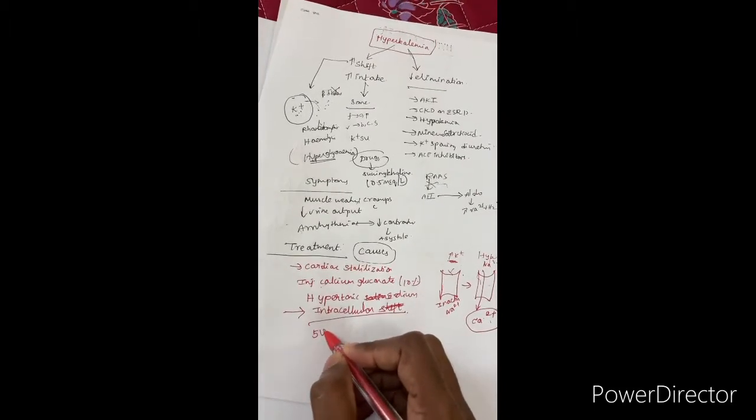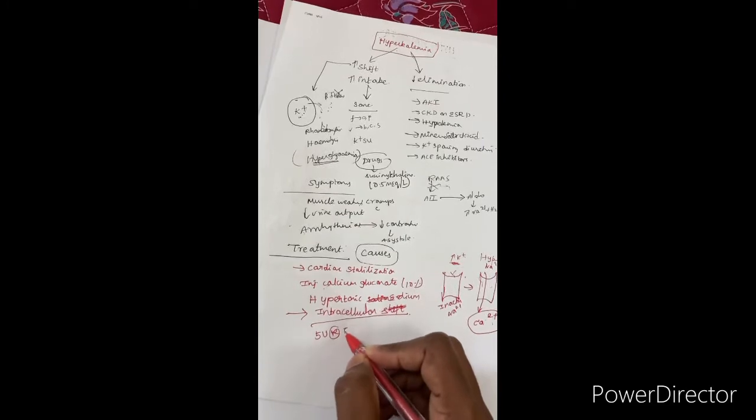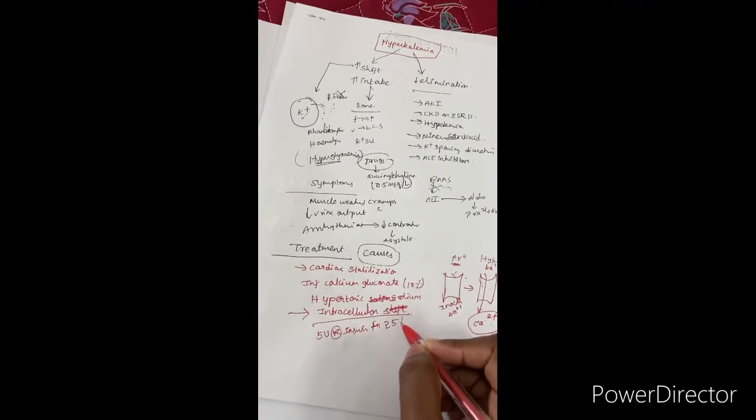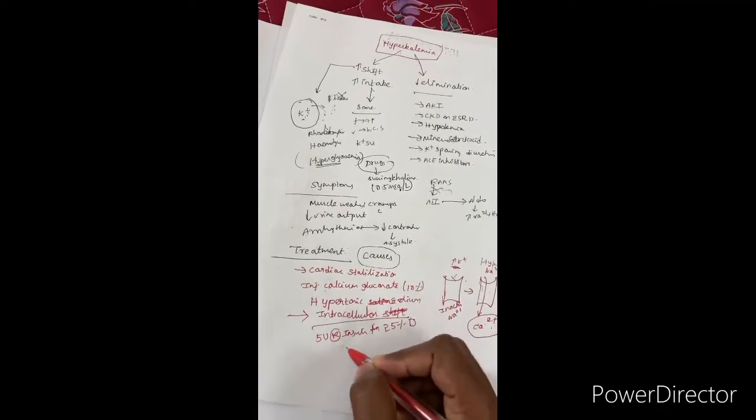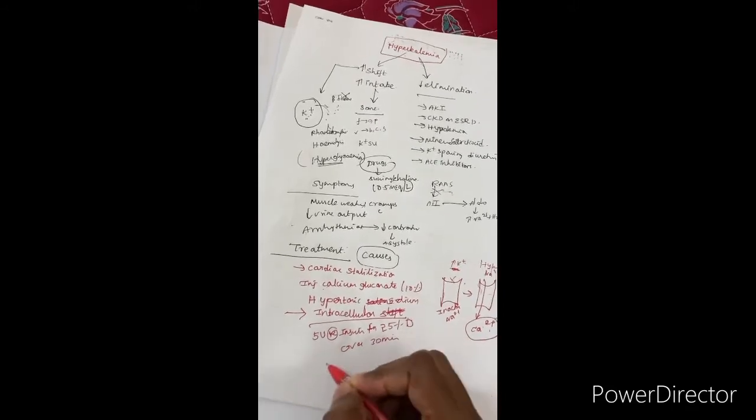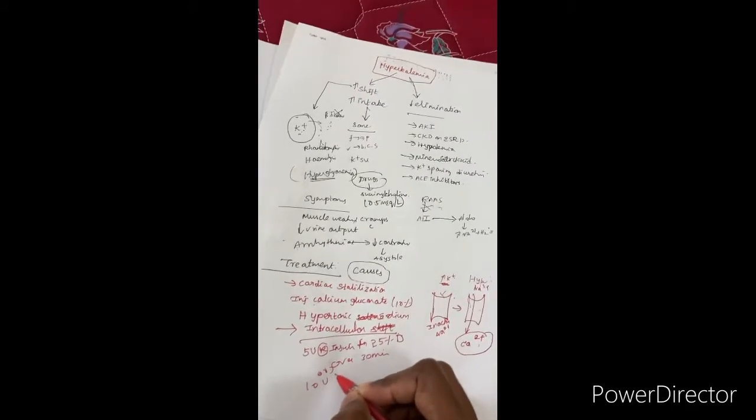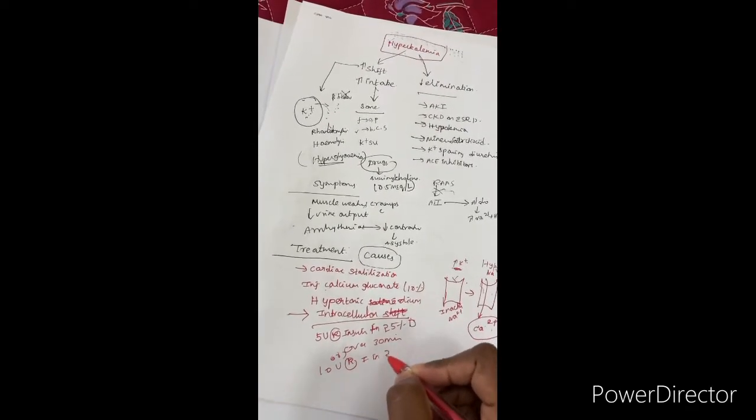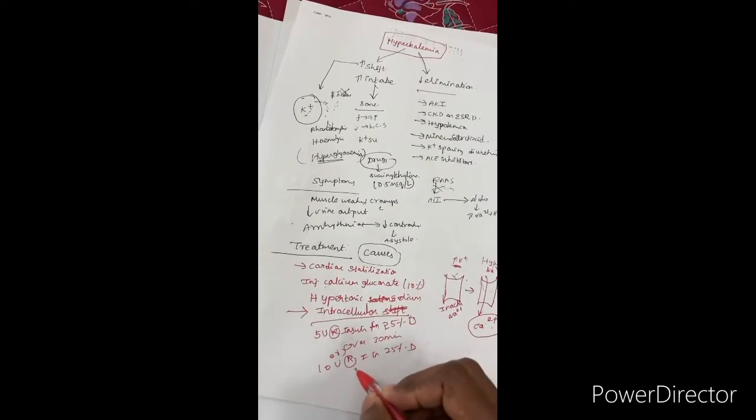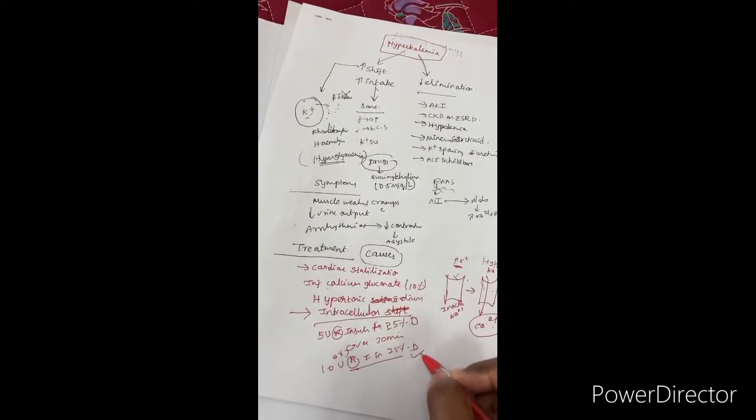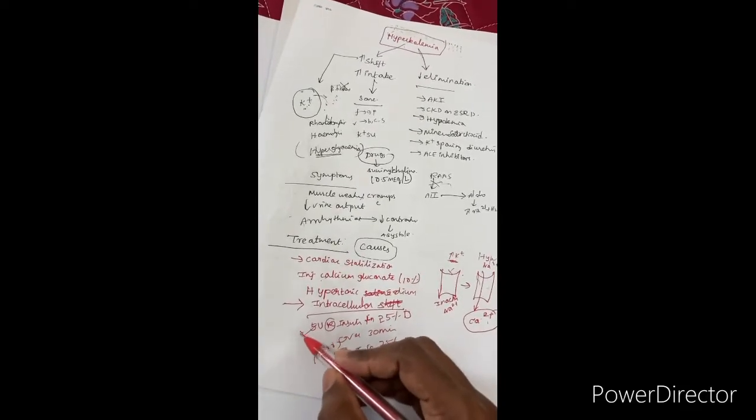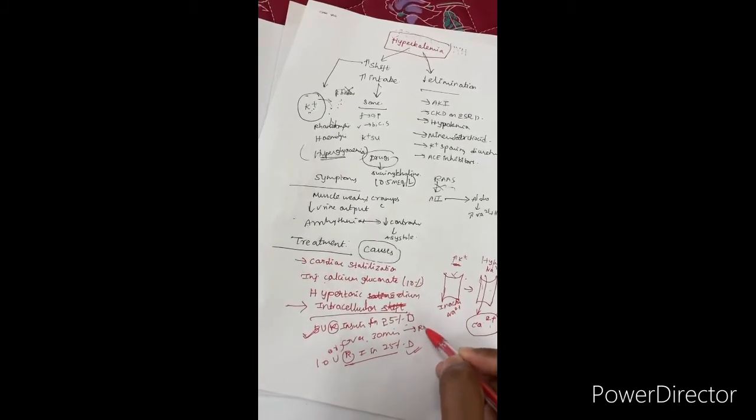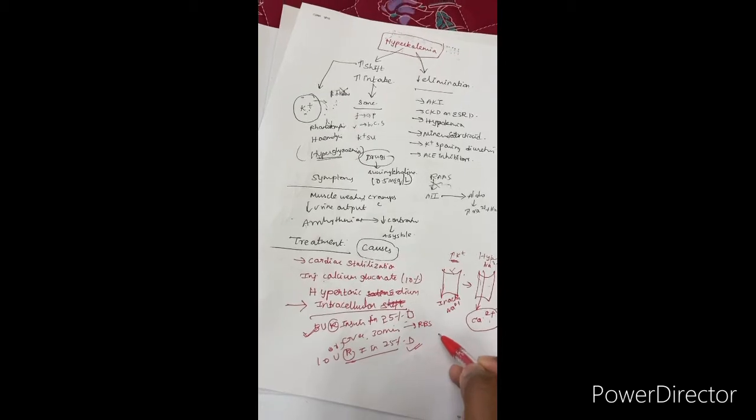Either we use 5 units of rapid acting regular insulin in 25% dextrose over 30 minutes, or 10 units of regular insulin in 25% dextrose. But the incidence of hypoglycemia is reported more with 10 units of insulin, so it is safest to use 5 units of regular insulin in 25% dextrose over 30 minutes. The RBS should be checked hourly to look for any hyper or hypoglycemia.